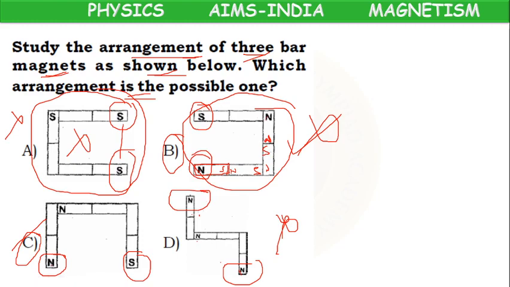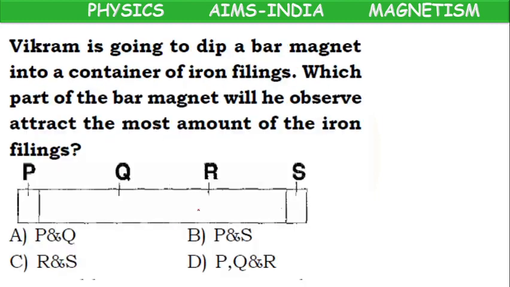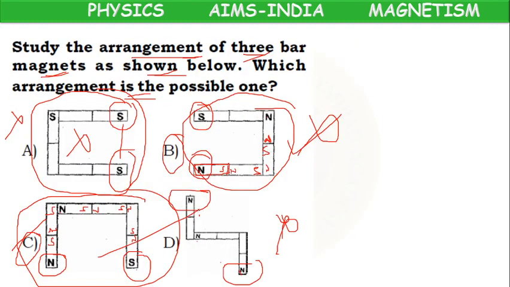But here in C option, this is north, this is south, north, south, north, south, north, south, north, south. So this arrangement is accurate. So this is the correct possible arrangement.